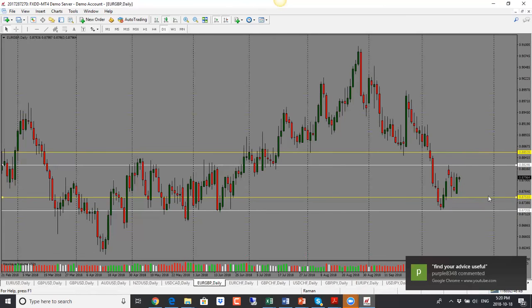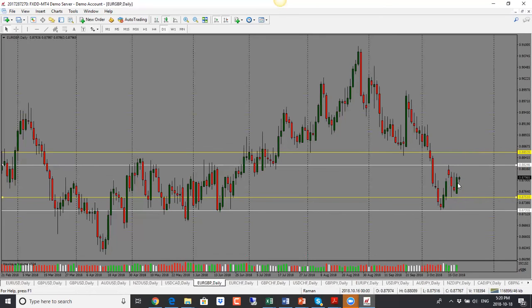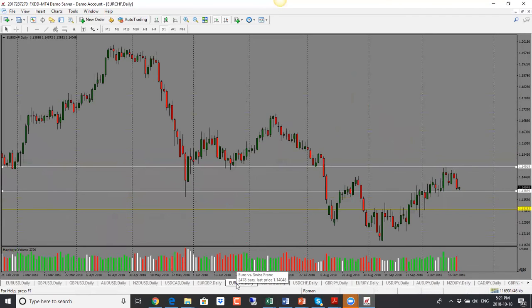So overall, the bias here is sideways. So it's neutral right now for the last several days here. For an entire week, price hasn't really done much. So sideways bias, but the daily candle close is bullish. So we could get a move into 0.8820. So that's Euro pound. Euro Swiss franc here.